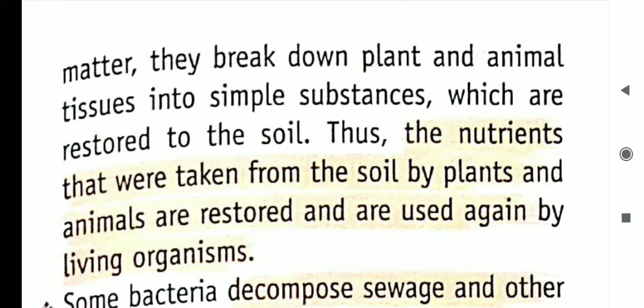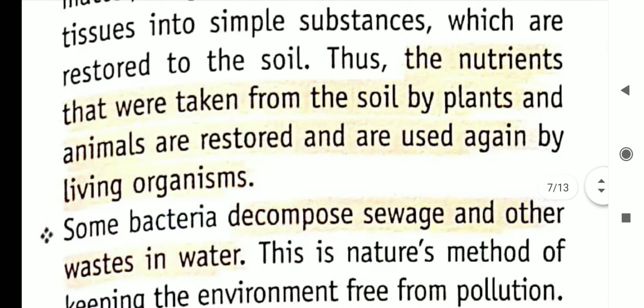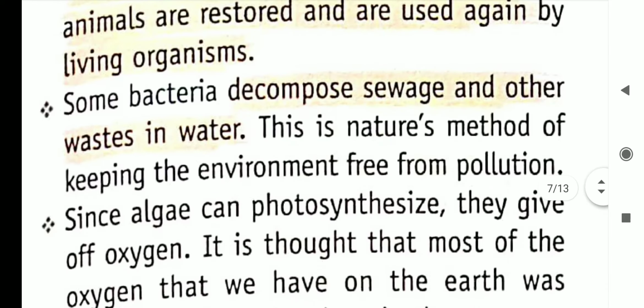The nutrients that were taken from the soil by the plants and animals are restored and used again by living organisms. Some bacteria decompose sewage and other wastes in water. This is the natural method of keeping the environment free from pollution.